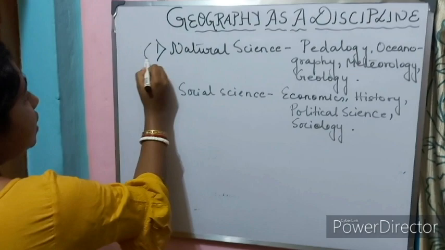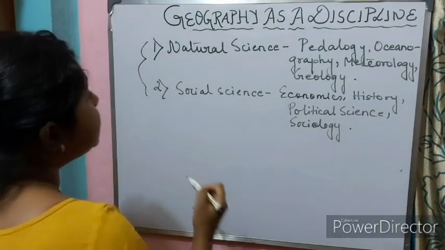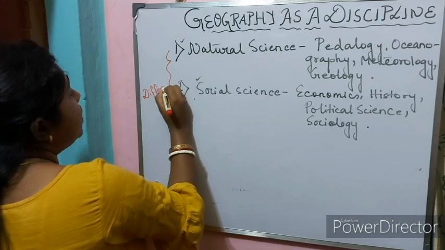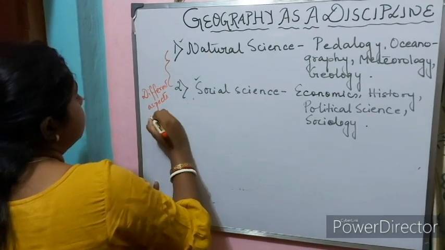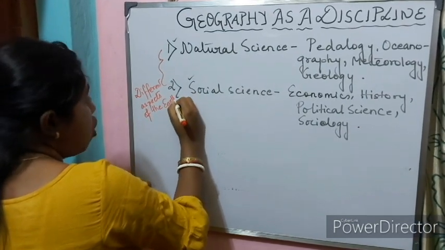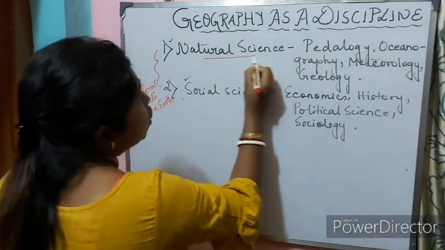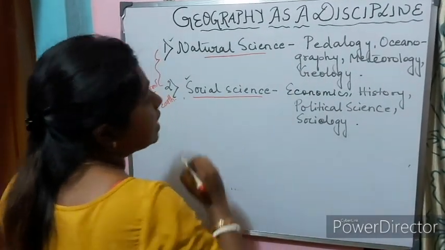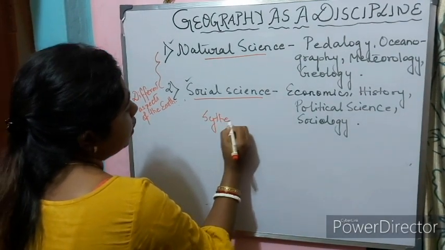So these different disciplines actually help us to understand the different aspects of the earth. Geography derives its database from natural and social science and attempts its synthesis.